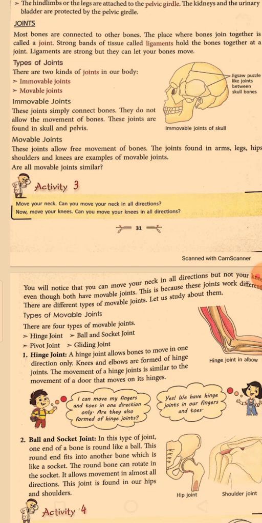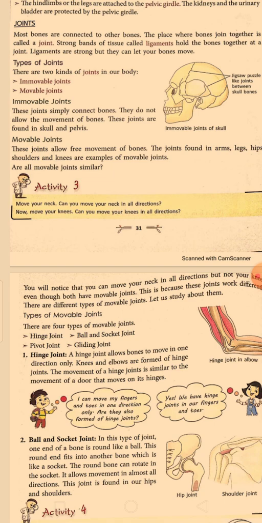We have two types of joints in our body: one, immovable joint, and two, movable joint. Now look at the structure of the skull. Here you can see the lines over the skull. These lines show the joints. But you can observe that from here no movement is possible.